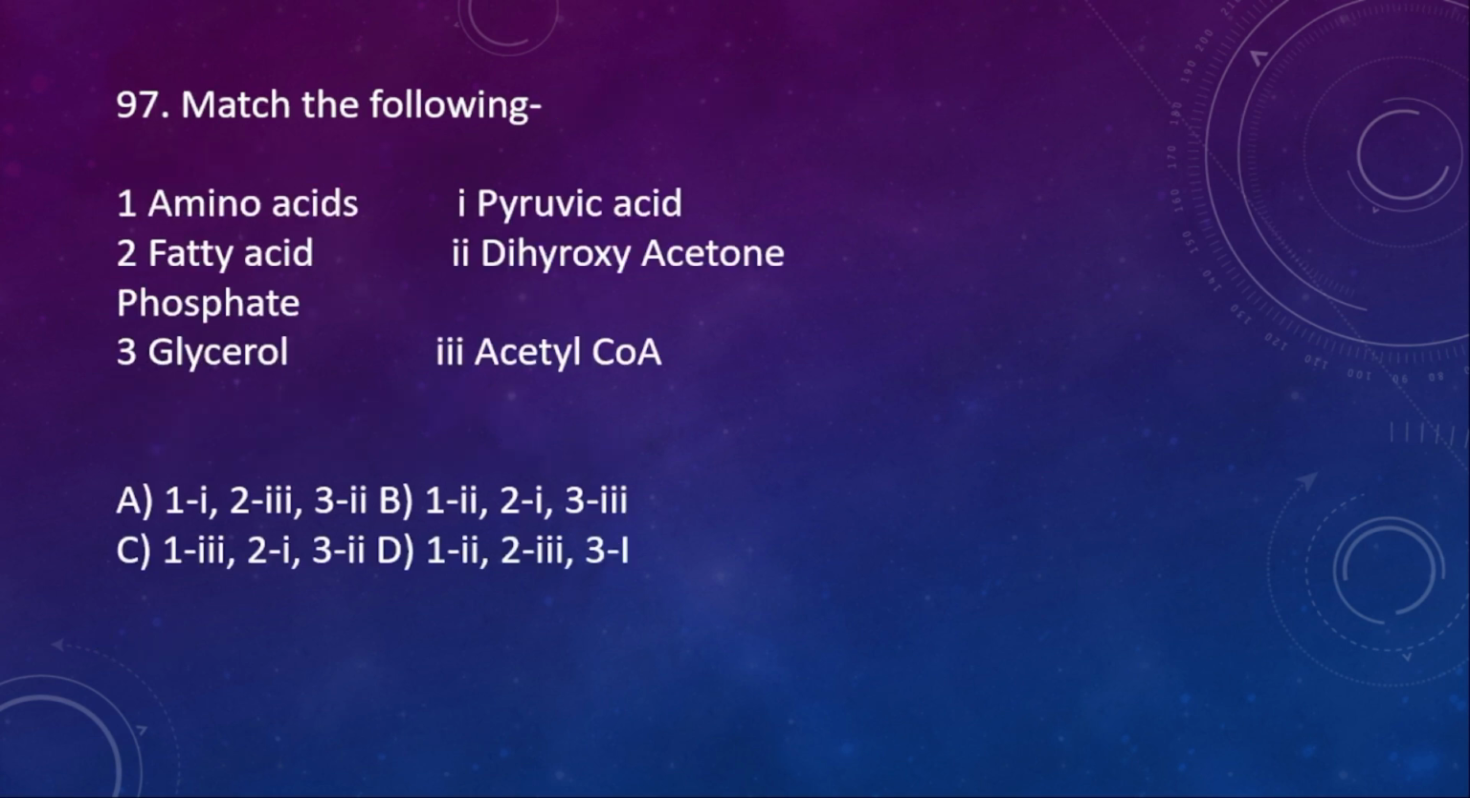Next question 97. Match the following: amino acids, pyruvic acid, fatty acids, dihydroxyacetone phosphate, glycerol, acetyl CoA. Here the amino acid is pyruvic acid, whereas fatty acid is acetyl CoA. Glycerol is dihydroxyacetone phosphate. So the right option is option A.